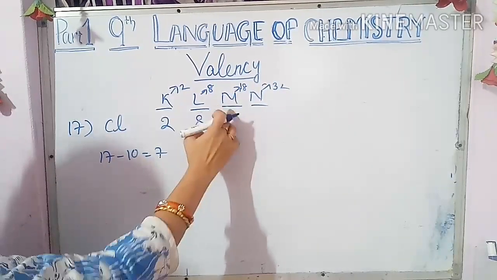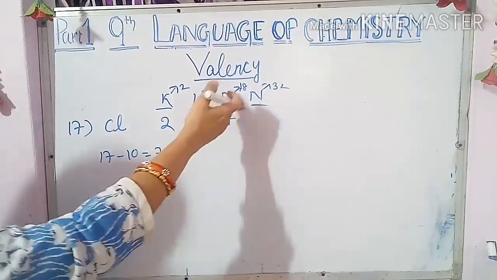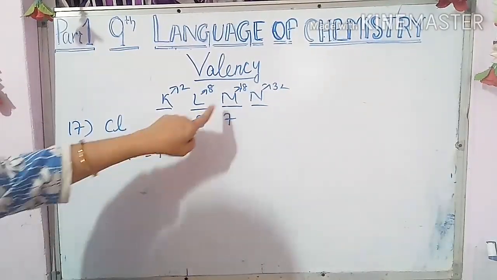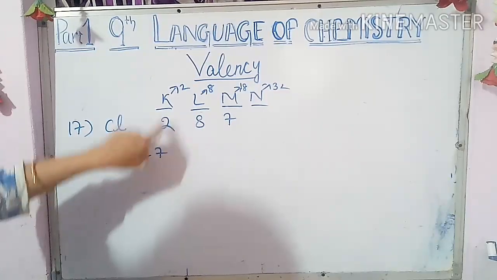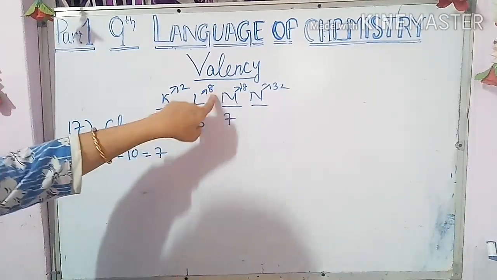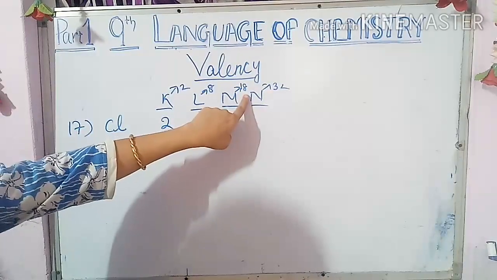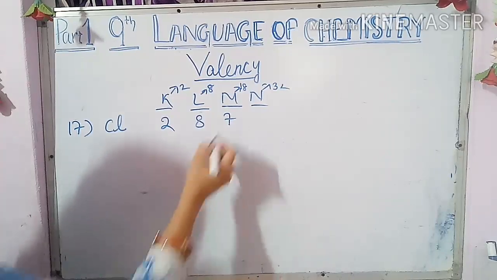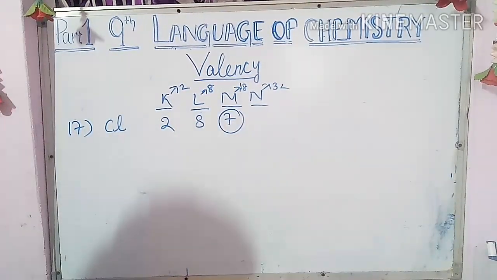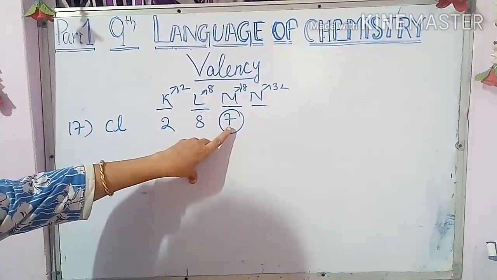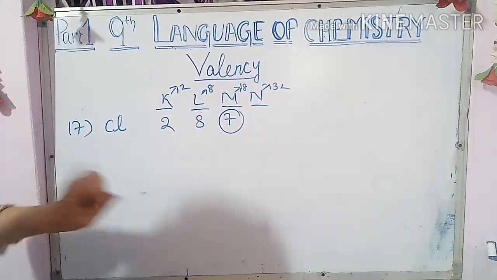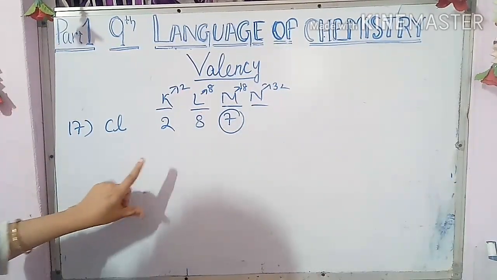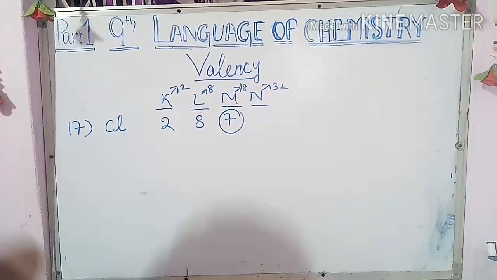So that 7, the M cell can hold, because the capacity of the M cell is 18. So the M cell can hold 7 electrons, but it will be incomplete. See, the K cell is complete, 2 is the capacity and 2 are already there. 8 is the capacity of L, 8 are already there, but the capacity of M is 18 and only 7 are there. Now what will happen? That time it will be your valence cell, and these are the outermost electrons, but you cannot take this as the valency of chlorine, because again you have to remember something here.